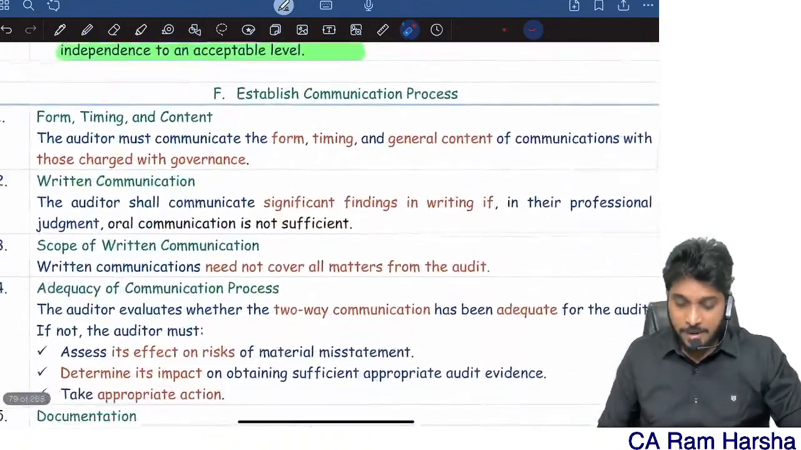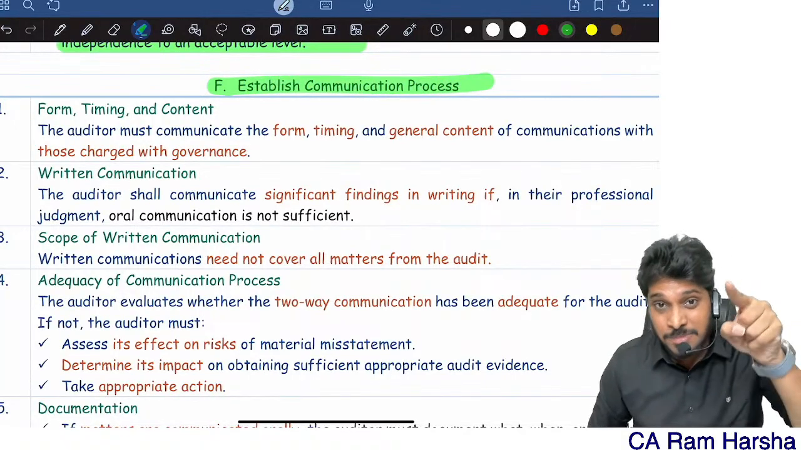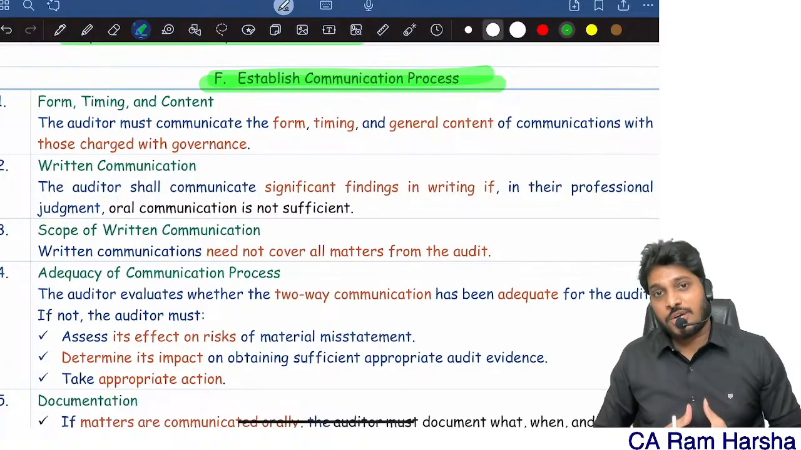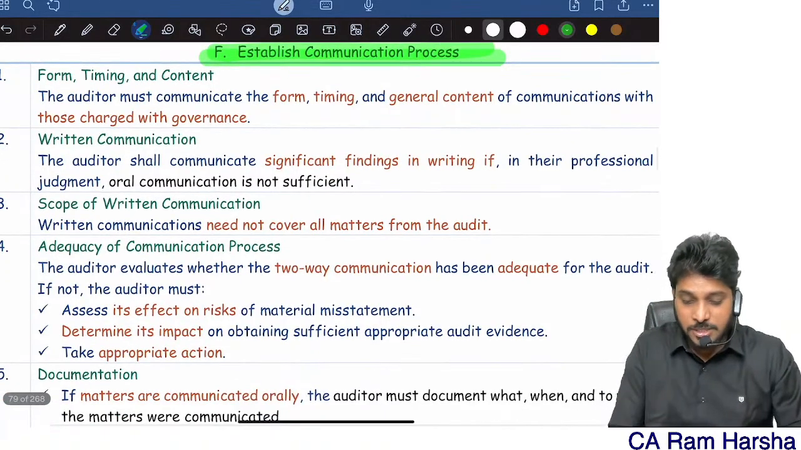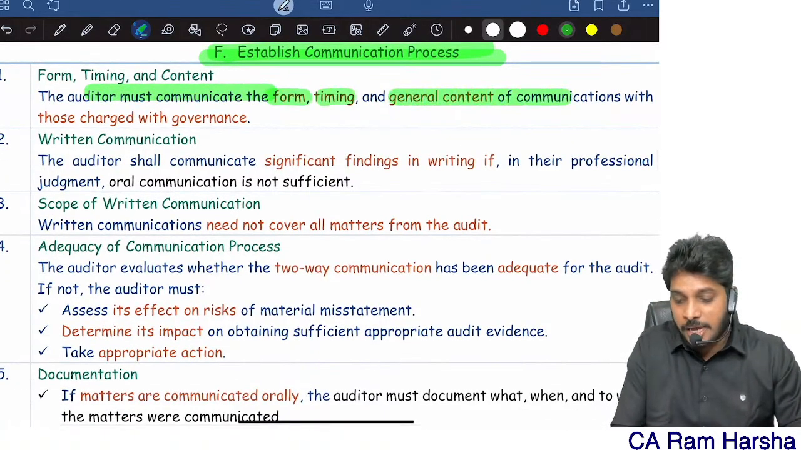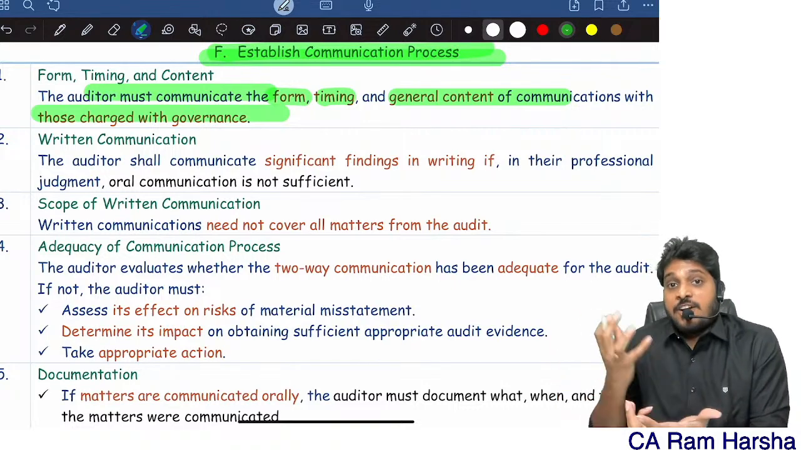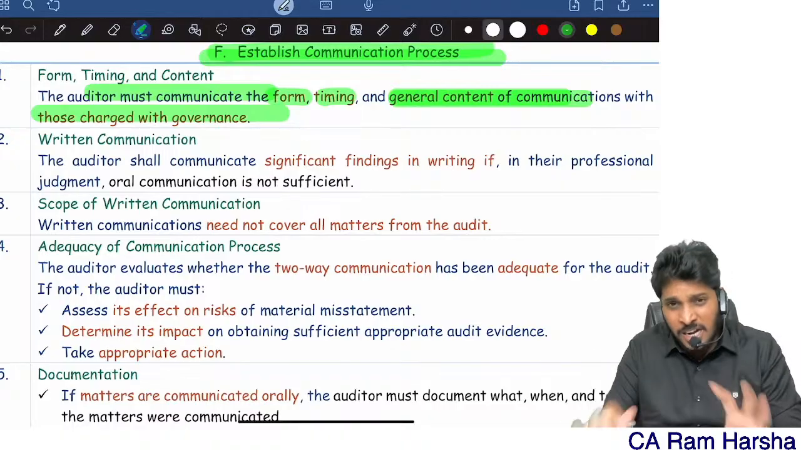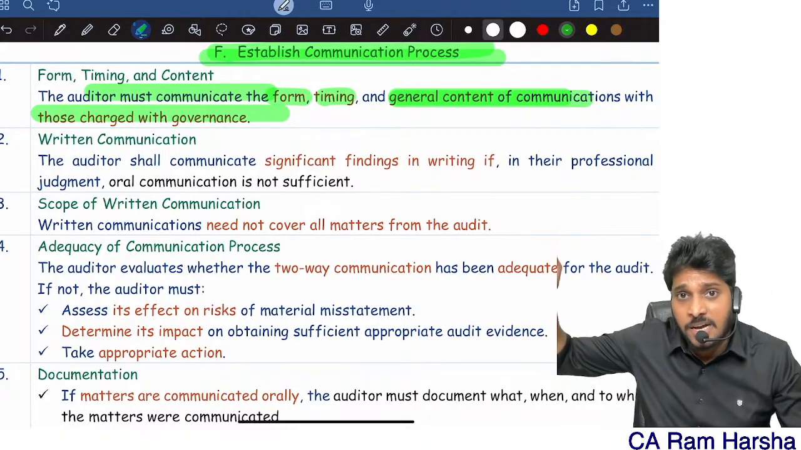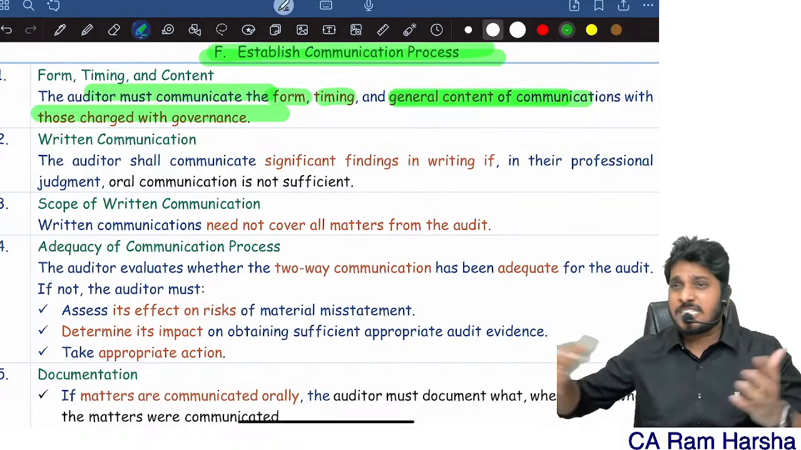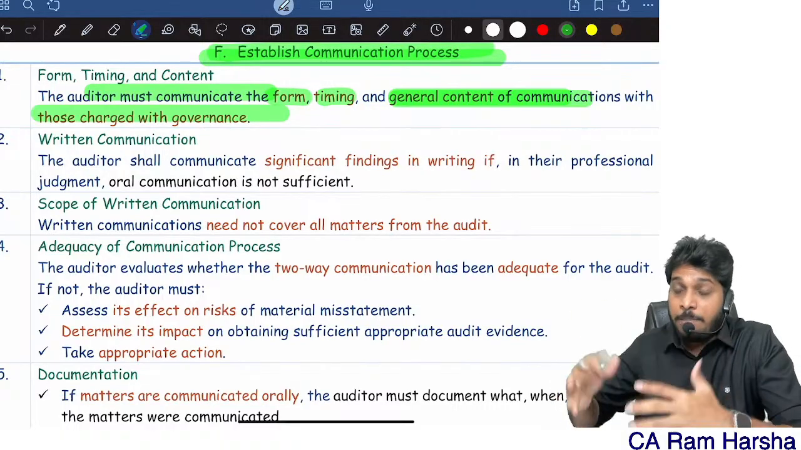That's it. And it is you, Mr. Auditor, who is responsible for establishing the communication process. The auditor must communicate the form, timing and general content. So you should tell the management in what format you will communicate, when you will communicate, and what you will generally communicate. Just give them an idea. For example: Sir, as I go through the audit for the next 40 days, 50 days, or 3-4 months, I will be giving you an update on a weekly basis.